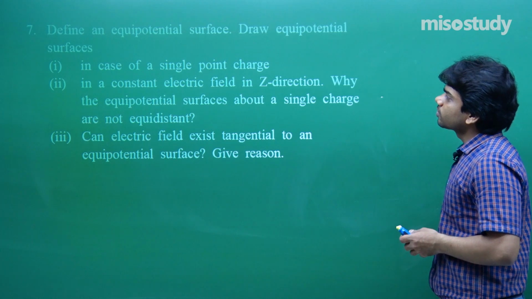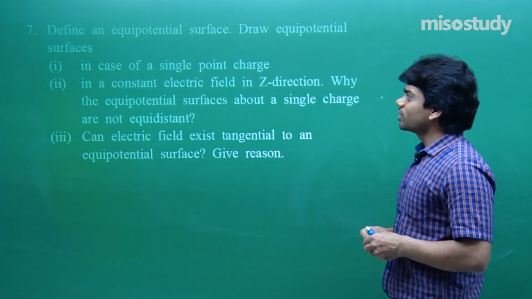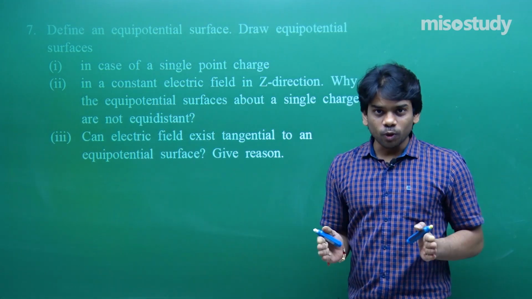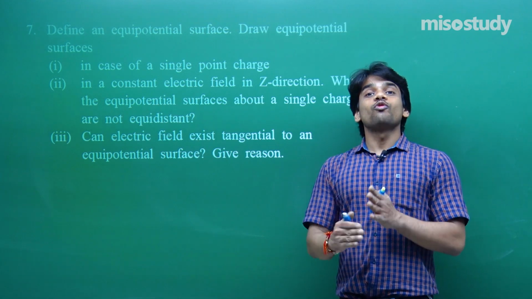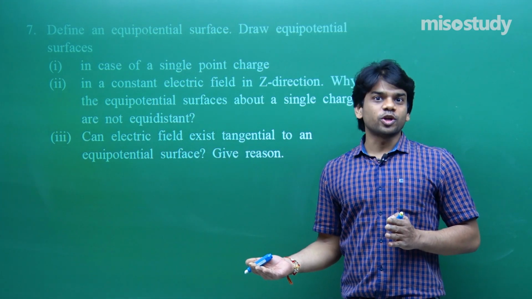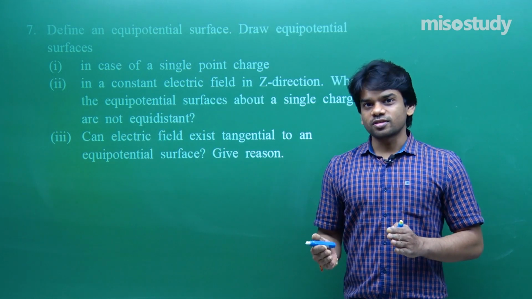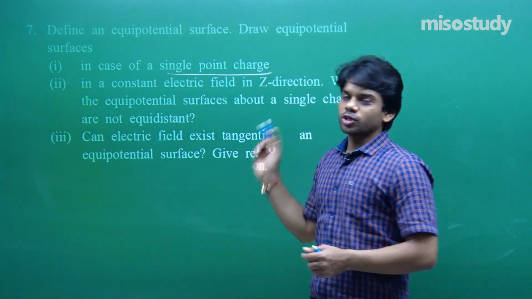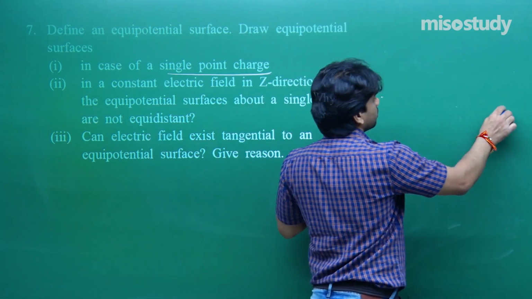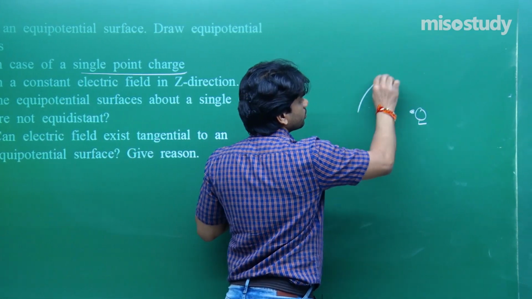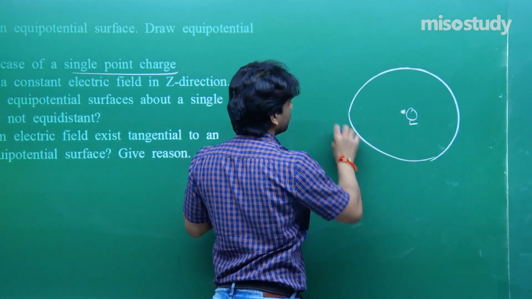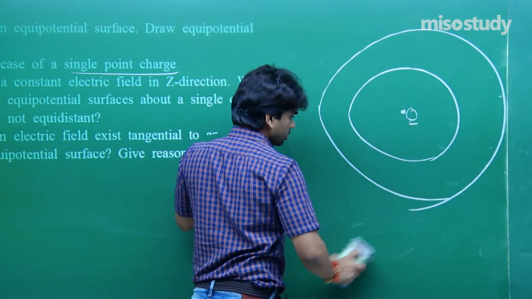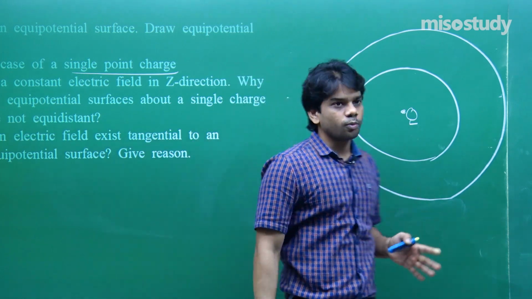Question number 7. Define an equipotential surface, draw equipotential surface in case of a single point charge. Define equipotential surface, I am just going to read it out. Equipotential surface is that surface where there is no variation in potential, the potential at every point on the surface is equal. That is an equipotential surface. In case of a single point charge, you have to draw equipotential surface. In such case, first part, it's spherical. This is the case of the equipotential surface for point charge.